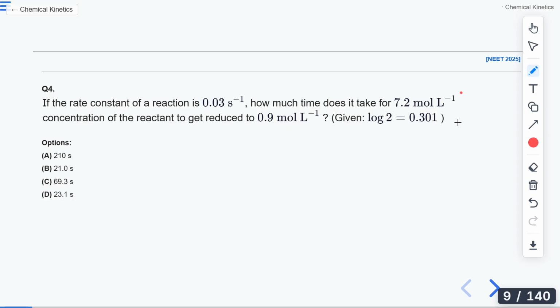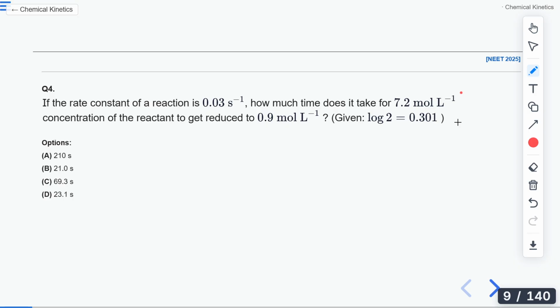In this question, the main thing is how can you identify the order of the reaction? Once you identify the order of the reaction, you can apply its corresponding integrated rate law to get your answer. But the problem is, how would you identify the order of the reaction? It is not given in the question, you are only given the value of the rate constant. So before answering me, nobody will tell the answer, just wait for a while.